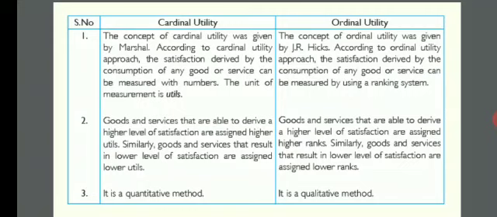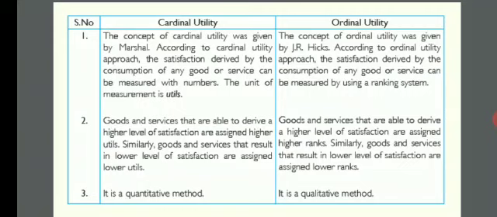You already studied in statistics what is quantitative and what is qualitative. Quantitative means we are able to measure in terms of numbers and represent it. Qualitative, as in ordinal utility analysis, means we are measuring in terms of preference, or in terms of our likes and dislikes.